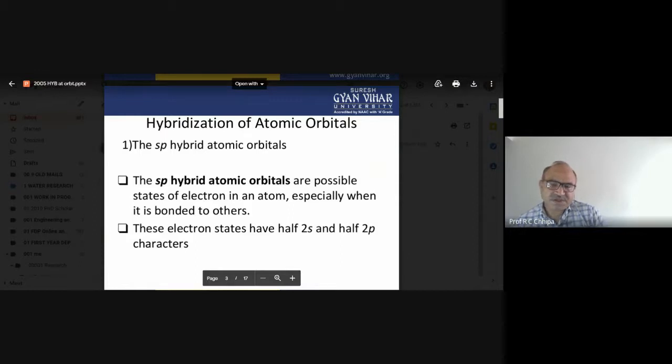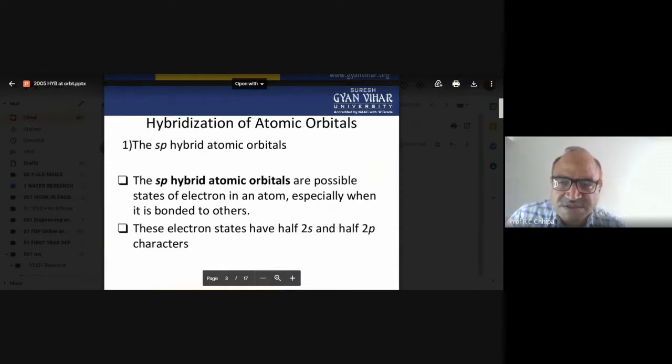In general we have sp hybridization, sp2 hybridization, and sp3 hybridization, taken series-wise, where an s atomic orbital mixes with p atomic orbitals. Let us start with the sp hybrid orbitals.